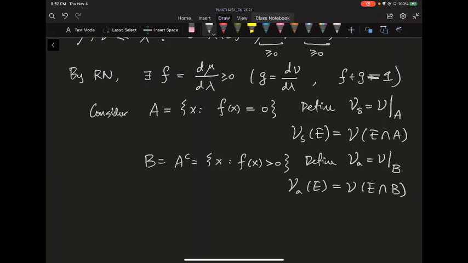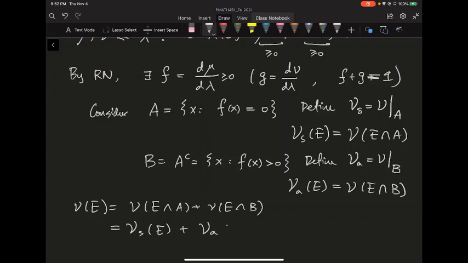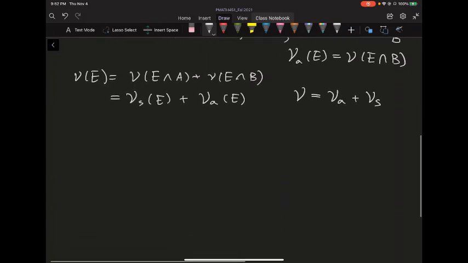And one thing for sure is that, based on this definition, because A and B are one the complement of the other, nu of E is going to be nu of E intersect A plus nu of E intersect B. So this is indeed the sum of the first one, nu_S of E, and the second one, nu_A of E. So indeed we have nu decomposed as the sum of these two measures. At least this is true.